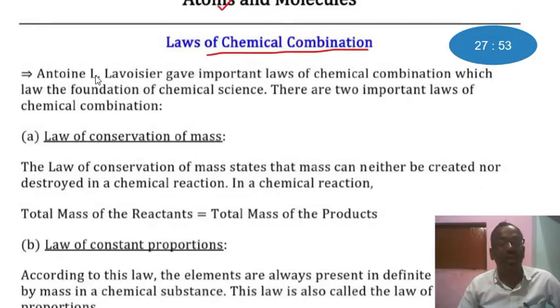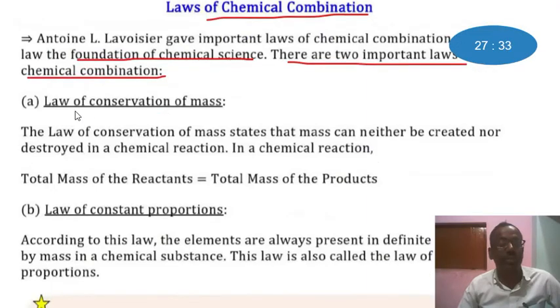Antoine L. Lavoisier gave important laws of chemical combination, which are the foundation of chemical science. There are two important laws of chemical combination, which are as follows. Law of conservation of mass.